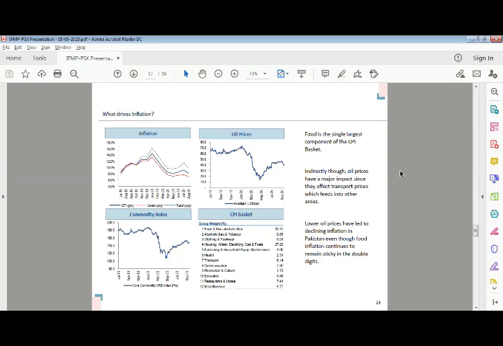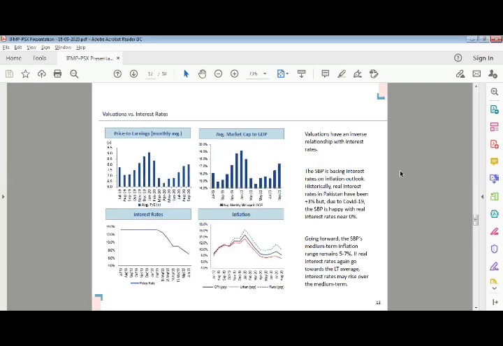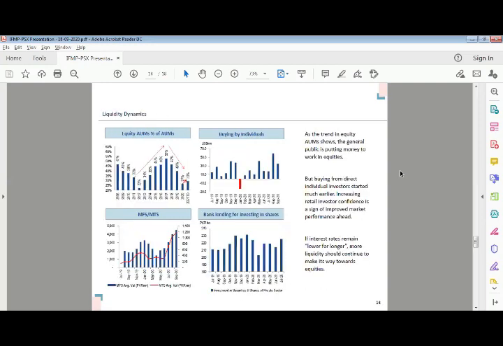The second part of this presentation is to do with valuations. Just to circle back to how we started off, if you break down a share price, the share price is simply the profit per share, the EPS, multiplied by the valuation, the price to earnings ratio. This is a very simplistic way of looking at it, but I think it's useful. In terms of PE, I think it's good to get a handle on what is a good PE and what is a bad PE in Pakistan. Like for instance, India would be at 20 times price to earnings.